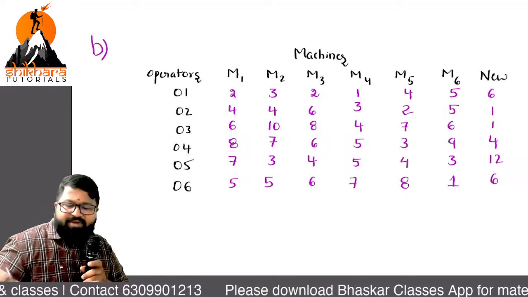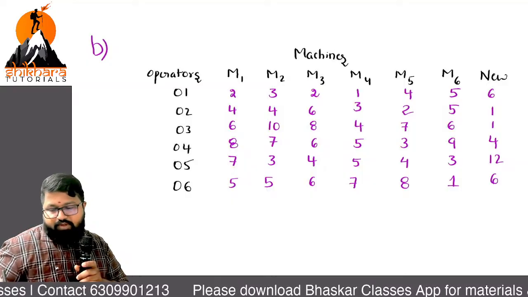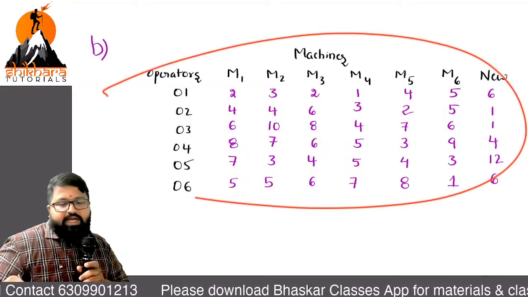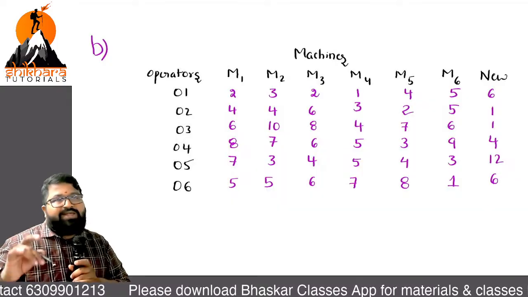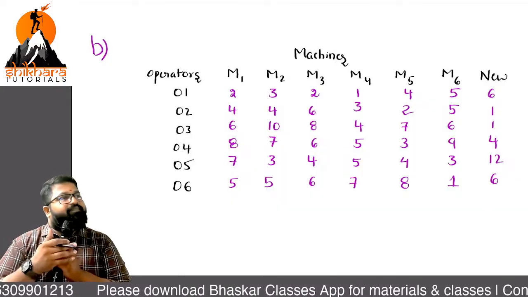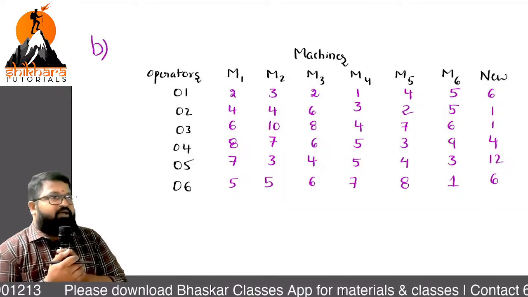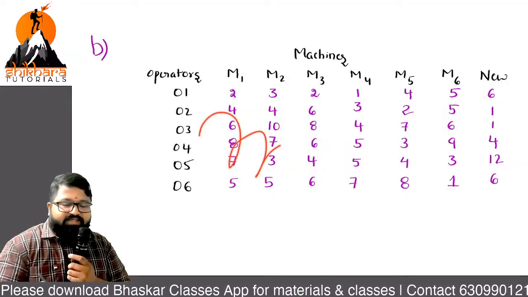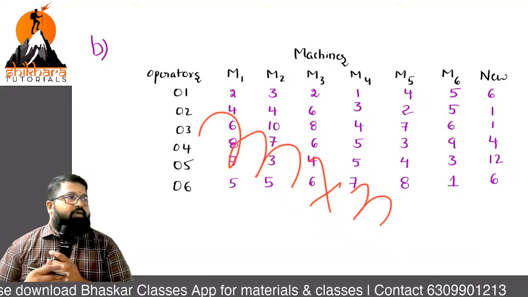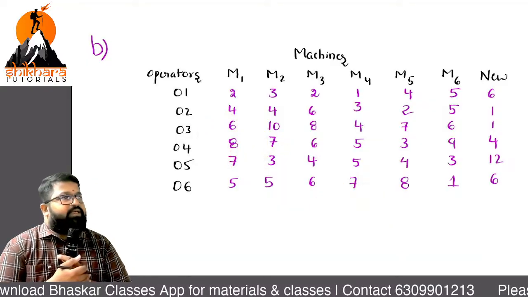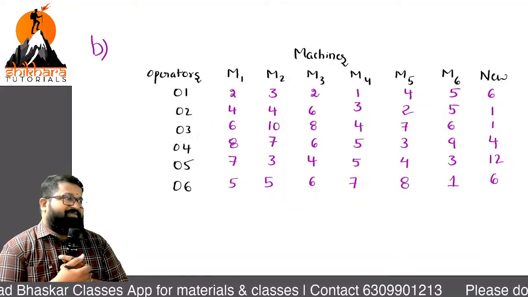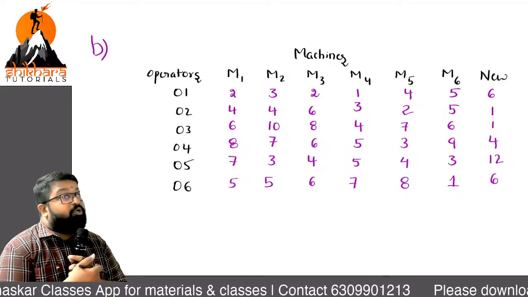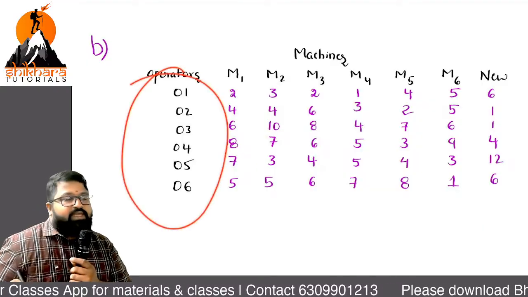So totally how many missions? 7 missions are there. Is it maximization or minimization? Minimization, the same case. But what is the order of the matrix? M by N. M always represents rows. How many rows? 6 rows.